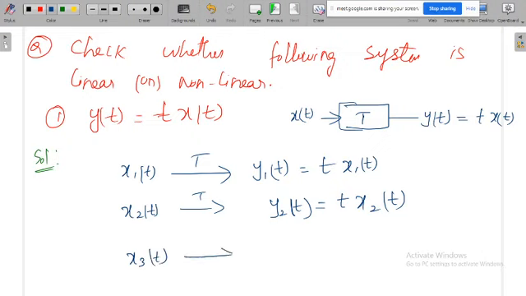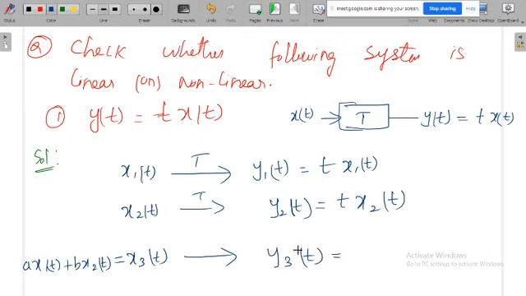Okay, but my output is y3 of t. But what is this new input? The new input that I am giving is the linear combination of the existing input. What is the linear combination of the existing input? That is a x1 of t, and then b x2 of t. Okay, this is my new input. That new input is the linear combination of the existing input.